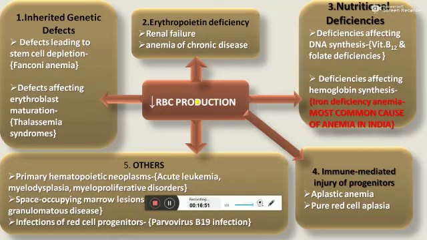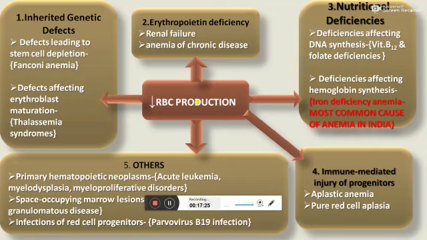In renal failure patients, erythropoietin deficiency occurs, and in anemia of chronic disease, there is also erythropoietin deficiency. Third is nutritional deficiency in vitamin B12 and folate deficiency, because DNA synthesis is deficient. And in iron deficiency anemia, there is a deficiency of hemoglobin synthesis, which is the most common cause of anemia in India. Fourth cause is immune-mediated injury of progenitor cells in aplastic anemia and pure red cell aplasia.